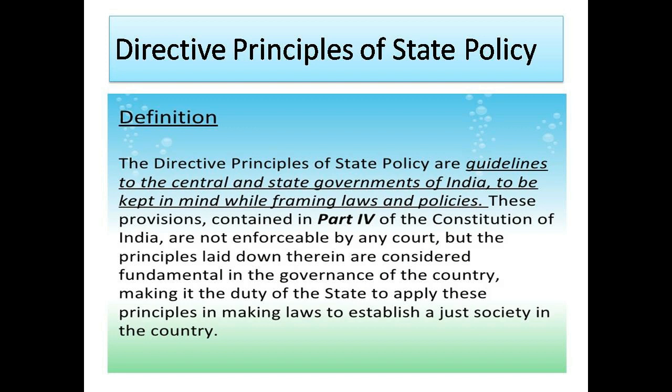Directive principles of state policy. Directive principles constitute an important part of the Constitution. The Constitution seeks to achieve the ideal of a democratic welfare state as mentioned in the preamble with the help of these principles. Article 38 of the Constitution lays down that the state shall strive to promote the welfare of the people.